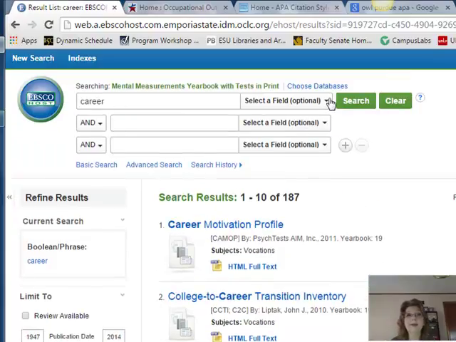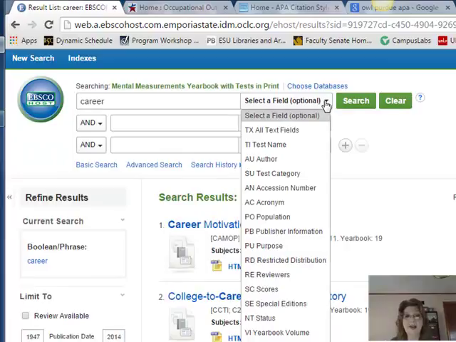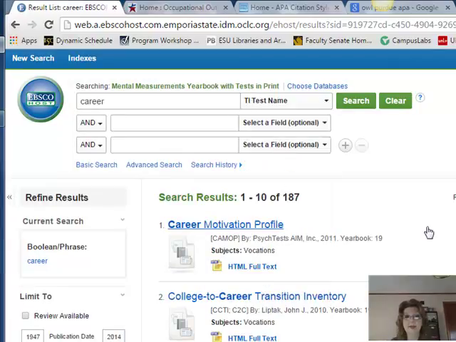Now, if I happen to know the specific name of a test, such as the Myers-Briggs Type Indicator, which is one of the more well-known ones for certain personality types, 16 types in all, I could type in the name of that test, such as the Myers-Briggs Type Indicator, or MMPI, and then that would actually get me into the specific test itself in terms of the test review.